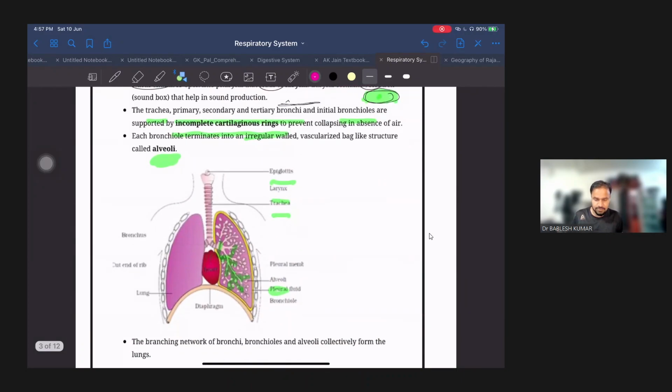So we had discussed the trachea. The trachea is formed with the help of C-shaped cartilages, so that it's a non-collapsing structure. It means it doesn't collapse because of this.